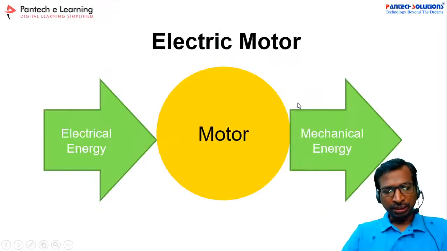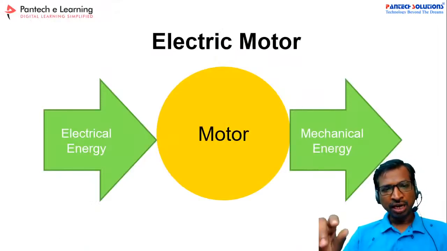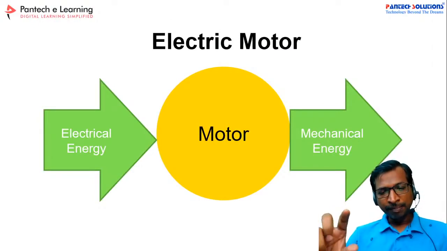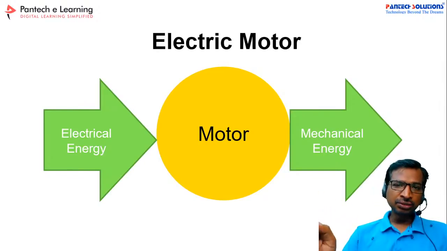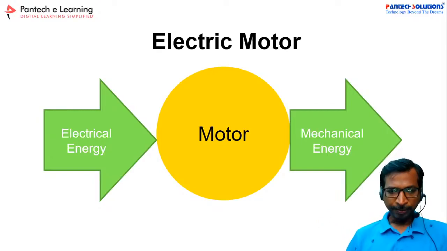And what is a motor? The motor is a device that converts electrical energy into mechanical energy. Both AC as well as DC motors are there, so we can use them based on our applications. We have to choose any one of the motors. So in that case, what are the types of motor and what are the basic parameters?